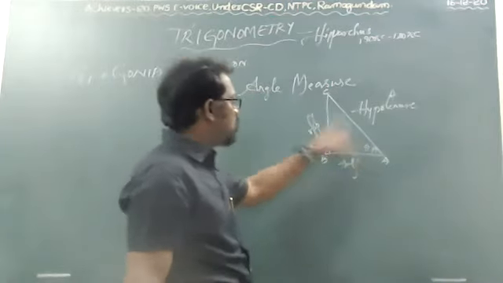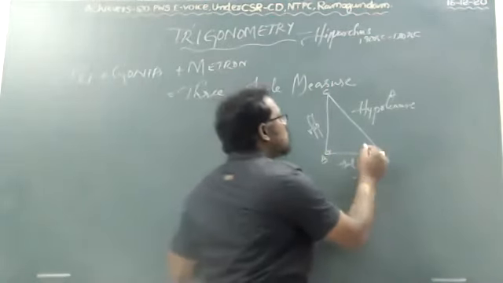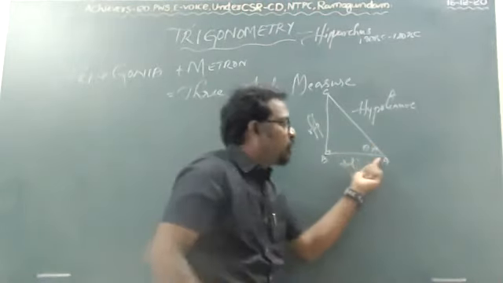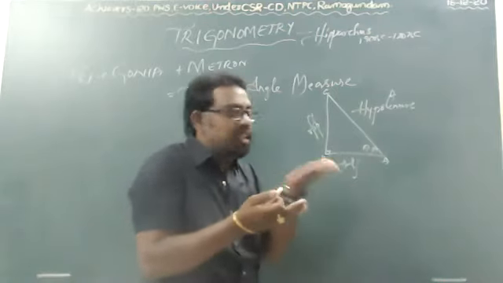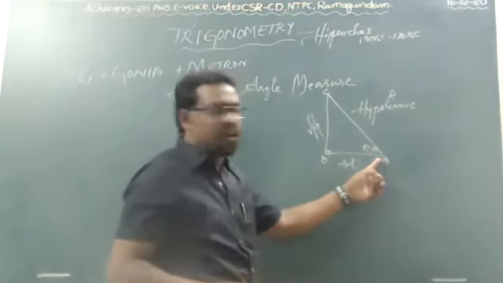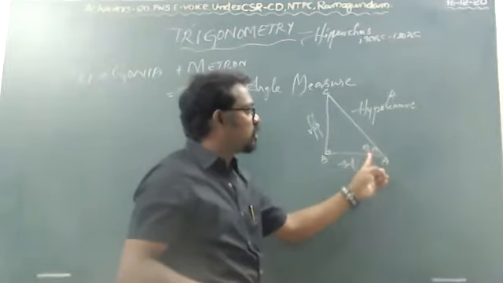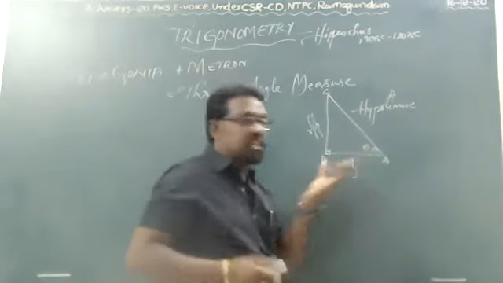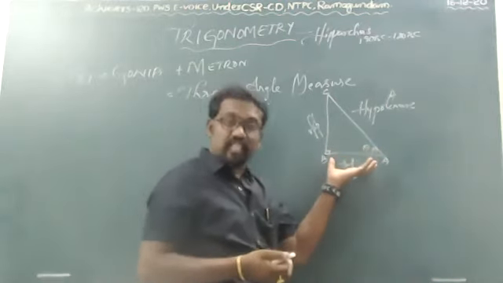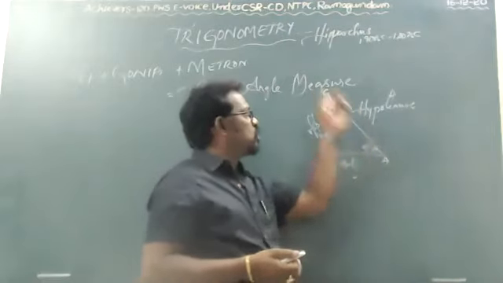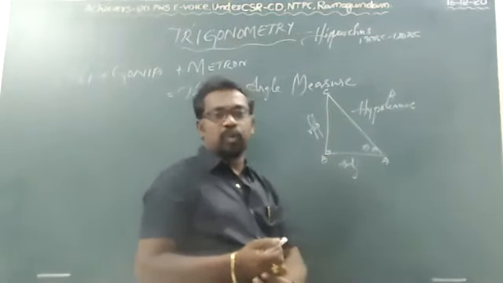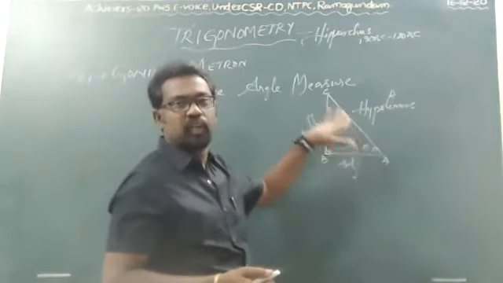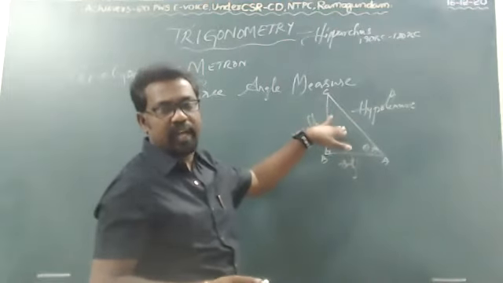The side opposite to theta, we call the opposite side. The adjacent side is adjoining the angle; it takes the base at A, and the angle goes from 0 to some angle. So the side adjoining is called adjacent to theta, and the one joined to this is called the hypotenuse, the slope. Okay, children, this is possible only in a right angled triangle.